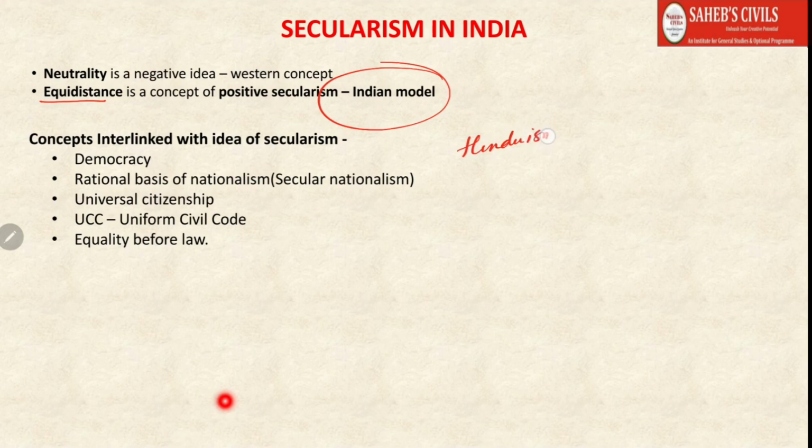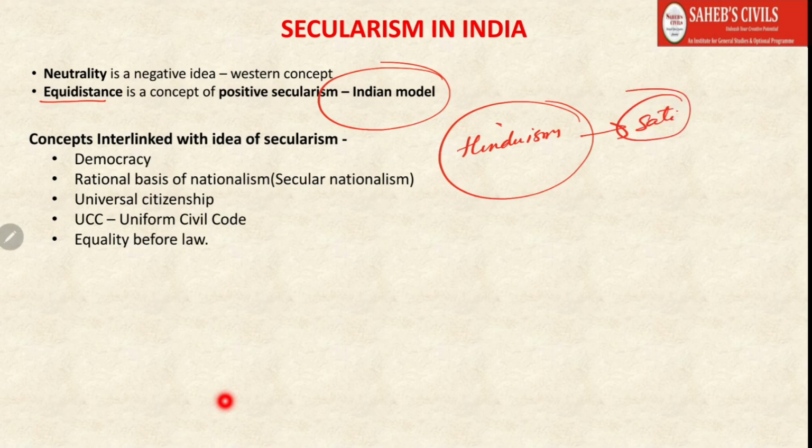We know that in Hinduism there are certain problematic aspects. In fact, every religion has some problematic issues or aspects which need to be reformed. So in Hinduism, for example, earlier we used to have the sati system. Even now we have certain religious places or temples where women are not allowed to enter. You would have heard about the Sabarimala case, where women were not allowed to enter the temple corridor, or actually the shrine where the deity is supposed to be located. In a similar way, in Islam we find the issue of triple talaq.